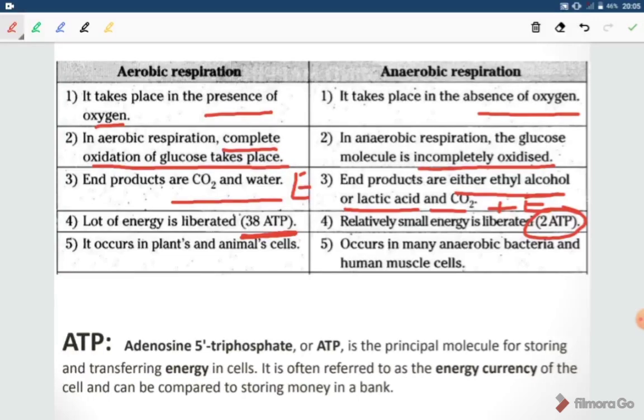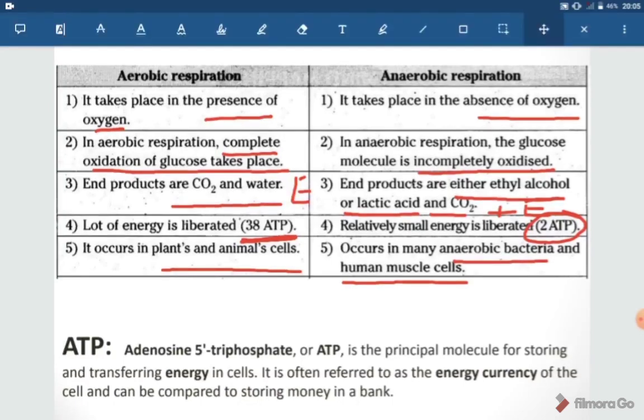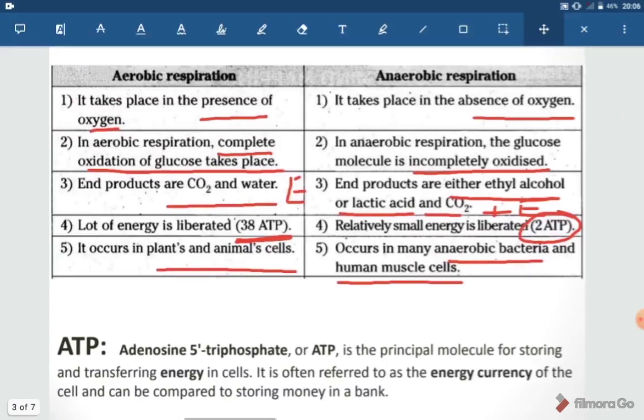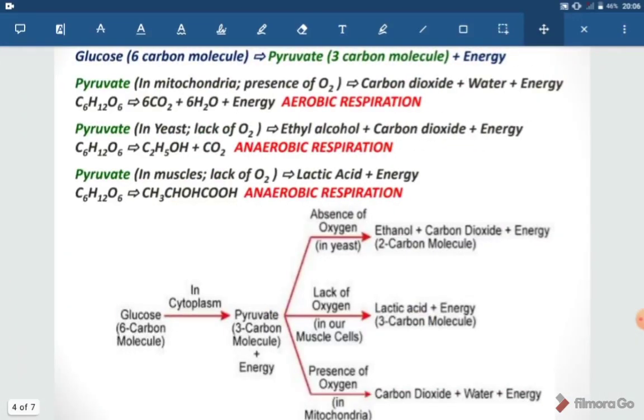Fifth point, aerobic respiration occurs in plant and animal cells, and anaerobic respiration occurs mainly in anaerobic bacteria and human muscle cells. We have discussed ATP molecules already. It is called the energy currency and the full form is adenosine triphosphate. So this is a very important point. You should keep it in your mind.